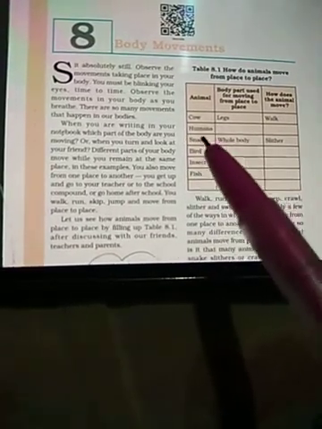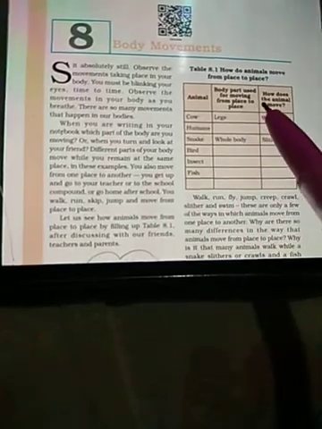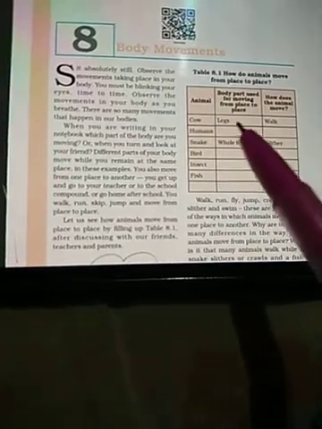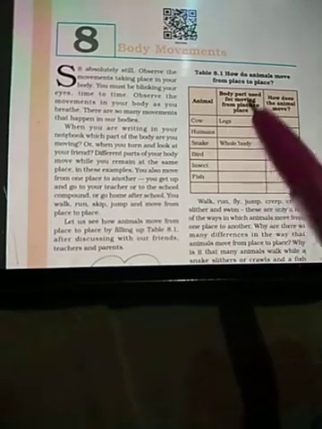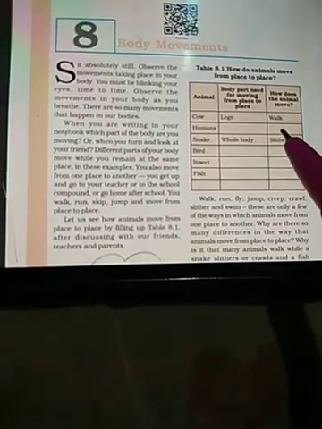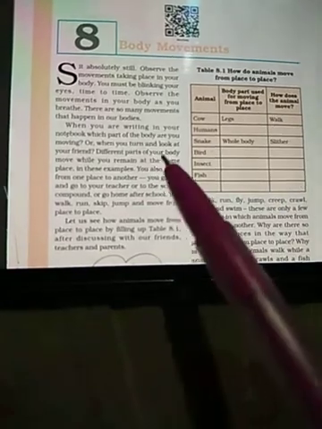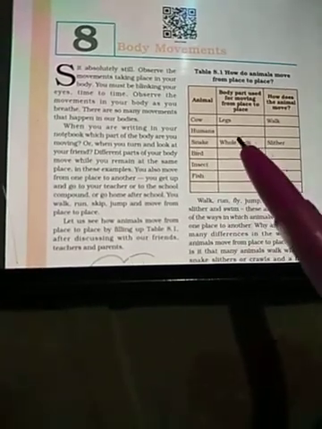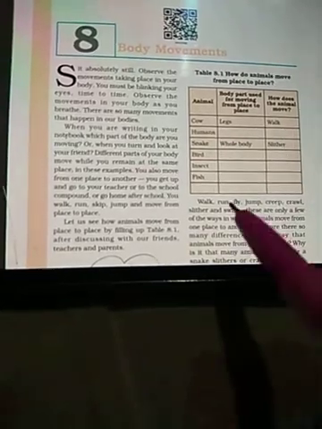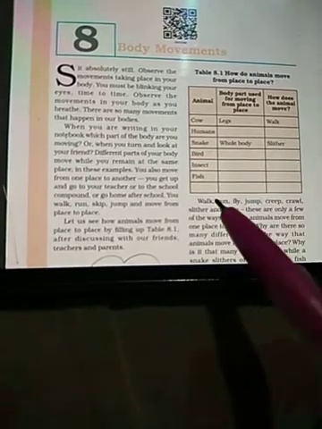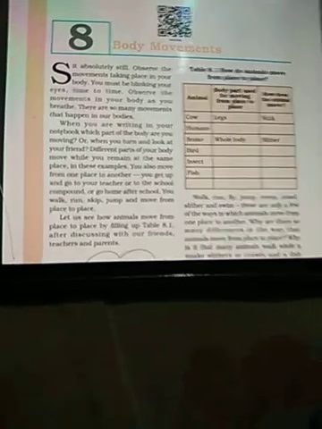Suppose here it is given cow. Which body part do cows have for moving? Yes, cows have legs. And how do they move? They walk. Similarly, humans have legs. And how do they move? They walk. And you have to fill the table after discussion.